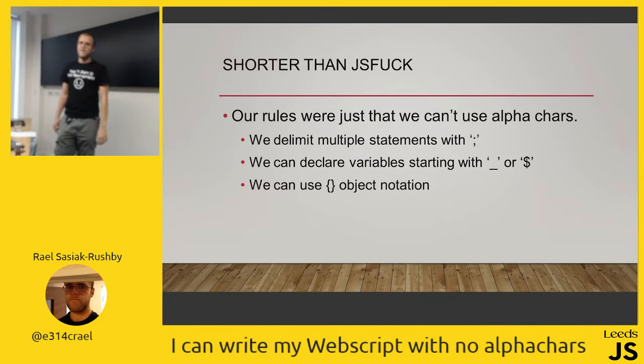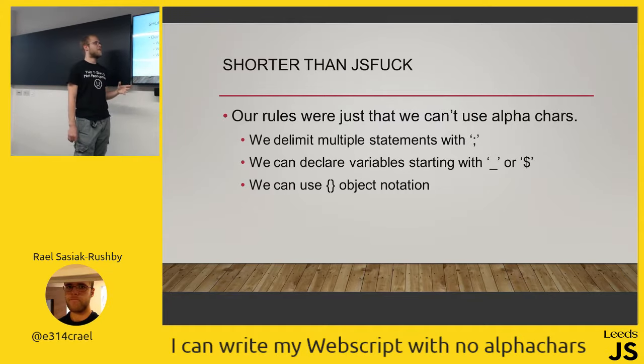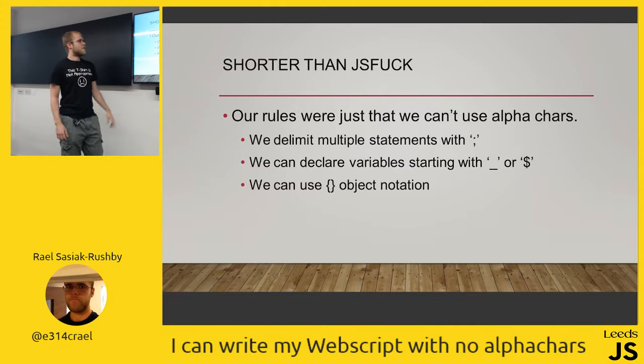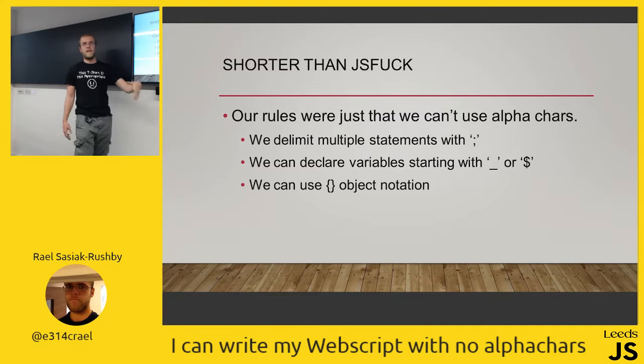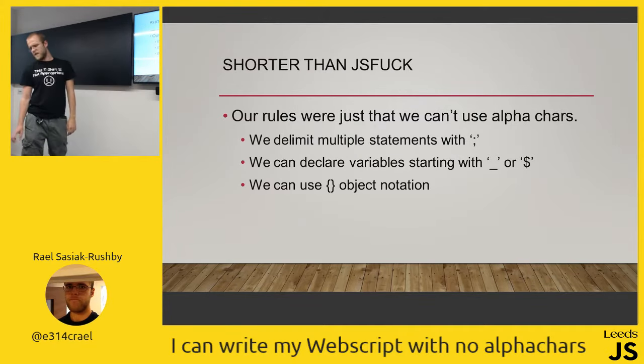So I originally said that my main objective of this was, I already know JSFuck, and I can get there within about 1,200 characters, but I want to make it a lot shorter than that. And how can I do that? Well, if I loosen the rules of JSFuck that say six characters only, suddenly I can use the semicolon, I can delimit my statements, so I can put it all in one line but have different statements. I can declare variables with an underscore or a dollar sign. As soon as I've got the first character, I can put numbers after that, so I can have as many variables as I want, as long as they start with underscore. And I want to use object notation because it just makes things a bit quicker.